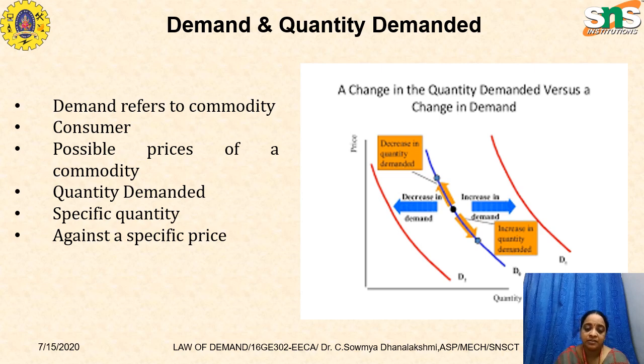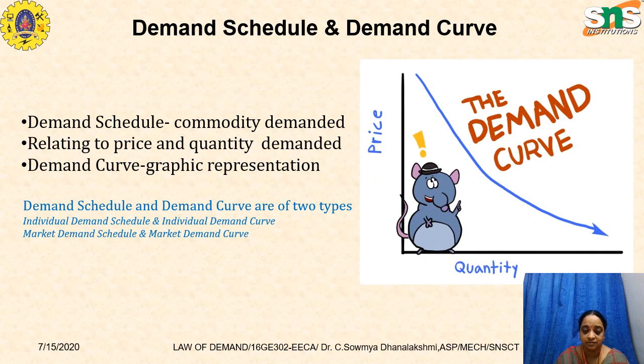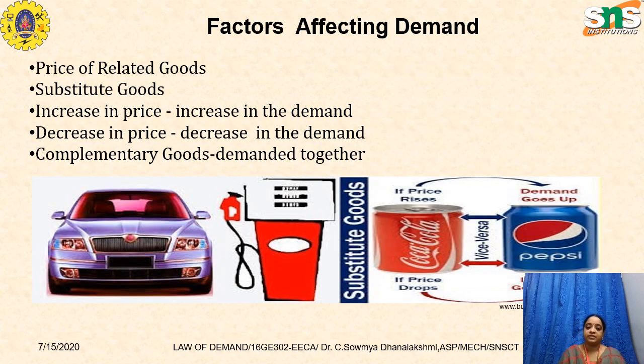Possible prices of a commodity, and the change in the quantity demanded versus the change in demand, are very essential to consider. So the demand schedule and demand curve is like this. When the price increases, the demand decreases. So demand and price are inversely proportional to each other. The factors which affect demand are the price of related goods, substitute goods: an increase in price automatically increases demand, and a decrease in price decreases demand.